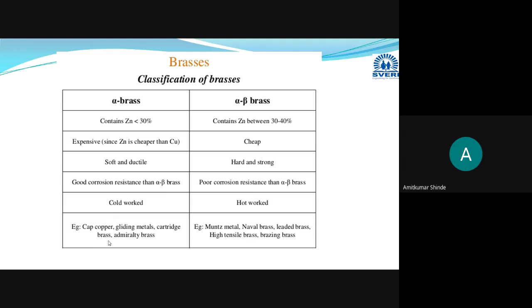And depending on the extra added elements, some specific property change will be there. In the same way, here also they will be having some common properties, like they will be hard in nature, strong in nature, and depending on some additional alloying elements present, some properties will get changed. How that change occurs, that we are going to discuss in the later half of this lecture.